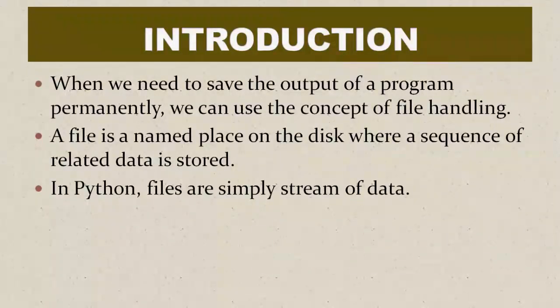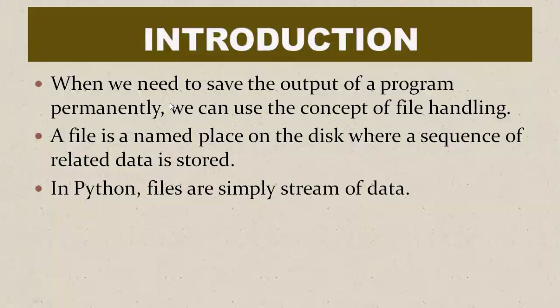So basically, we are going to create a file, save a file, and manipulate the file through Python. And we are going to save all our outputs using Python code.